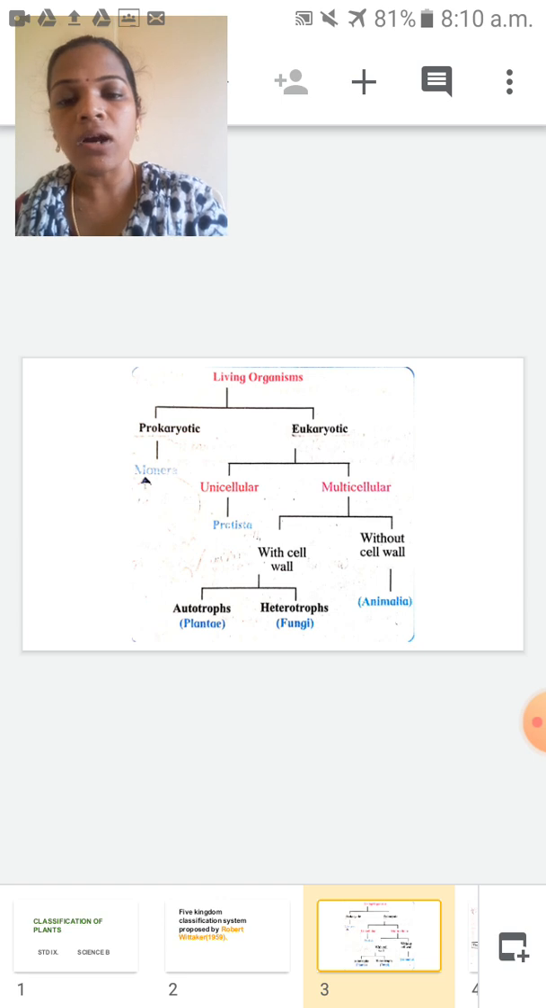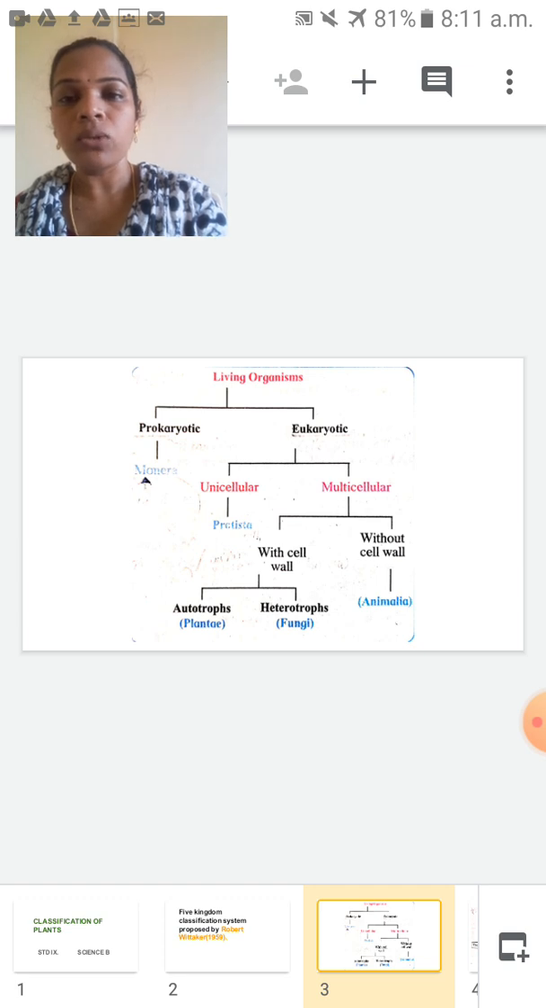That is called an autotroph. Heterotroph: that organism cannot produce its own food. It depends upon other organisms for its food. So with cell wall, two groups are there. First one is autotrophs, another one is heterotrophs.